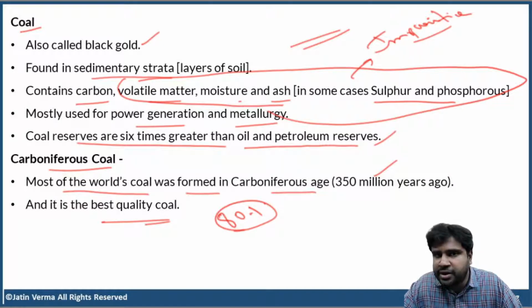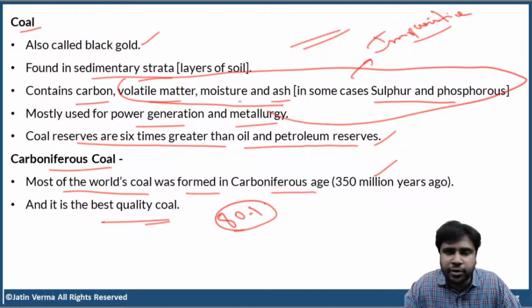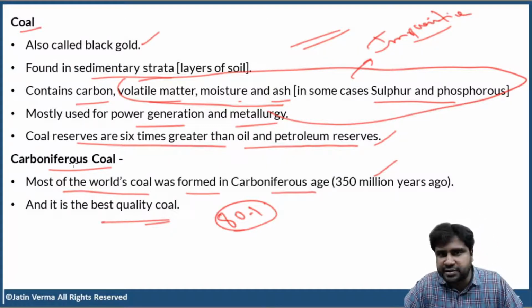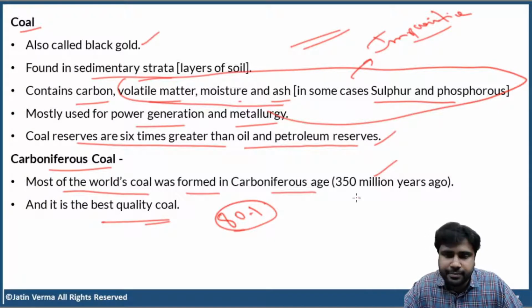Please keep this in mind. All these are very, very important. Take it for granted, UPSC will definitely ask. From here it's very important, guys. You have to remember all these. Carboniferous coal: most of the world's coal was formed in the Carboniferous age, 350 million years ago, and it is the best quality coal.